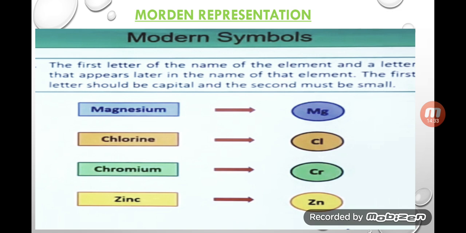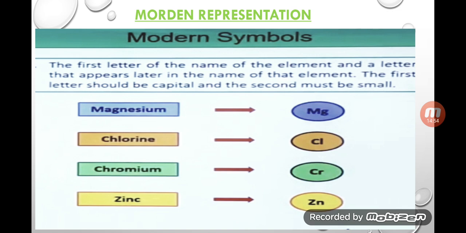So now, dear students, a rule was made. Suppose two elements have the same first letter, then we have to write the second letter also, and the second letter must be written in small letter.